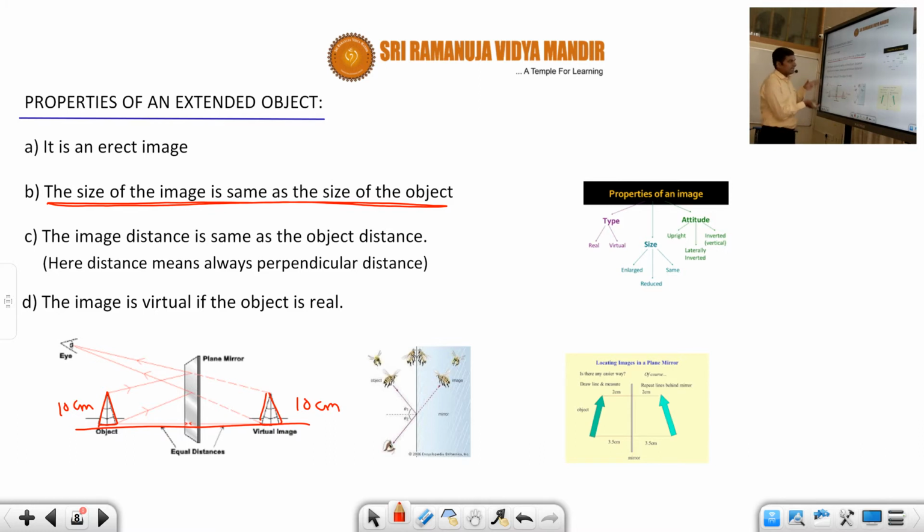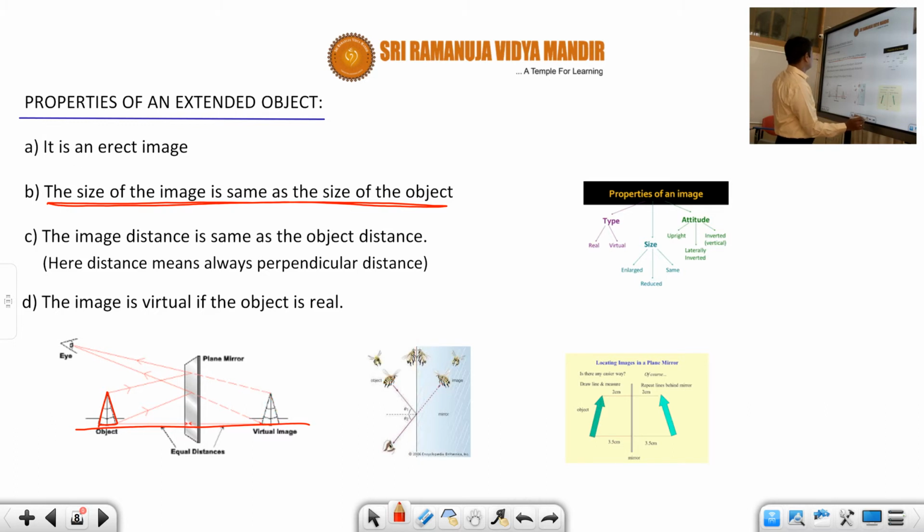That means the size remains the same. Here there is one more example, a fly. The size of the image will be the same as the object size. If the object size is small, image size is small. If the object size is large, image size is large. Here also you can see an arrow. Even if it is placed at an angle, the size still remains the same. So that is the second property: the size of the image is the same as the size of the object.